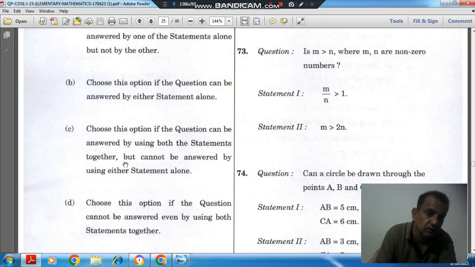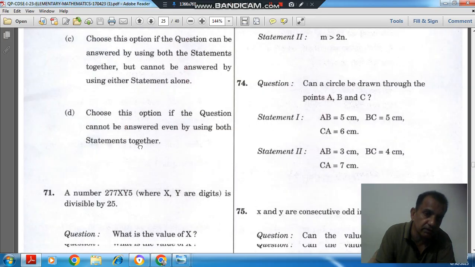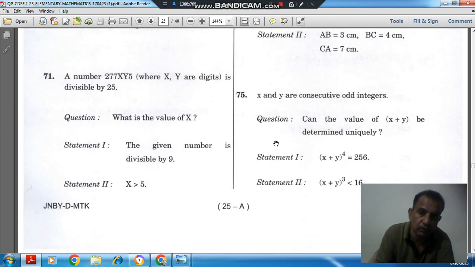So here, starting with question number 75. x and y are consecutive odd integers. Question: can the value of x plus y be determined uniquely? Statement 1: (x plus y) raised to power 4 is equal to 256. Statement 2: (x plus y) raised to power 3 is less than 16.